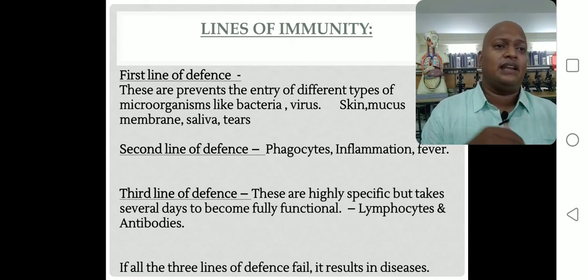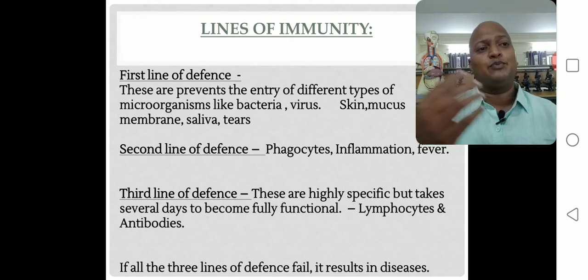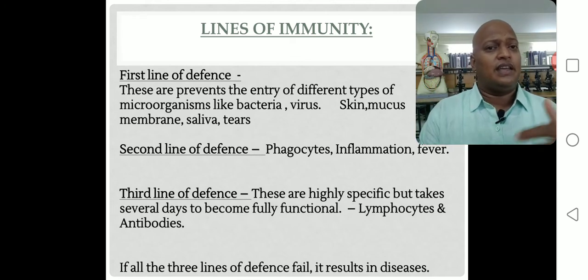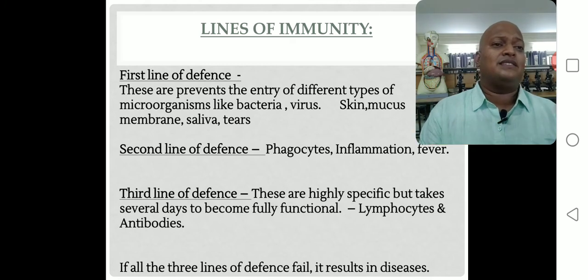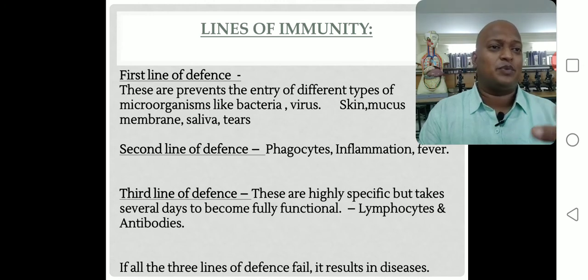Against bacteria it responds, against virus it responds, against protozoa it responds. Any type of pathogen or antigen that enters the body, both first and second line defense mechanisms respond. But the third line defense mechanism is highly specific.